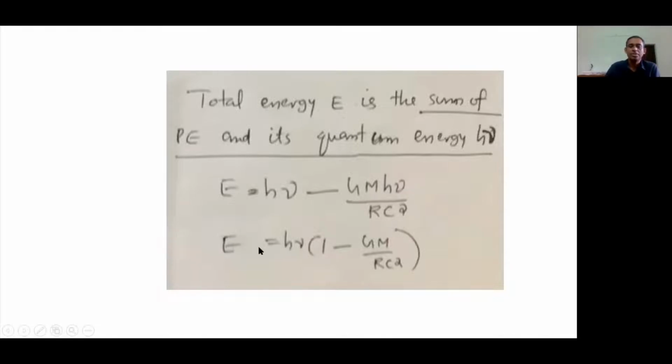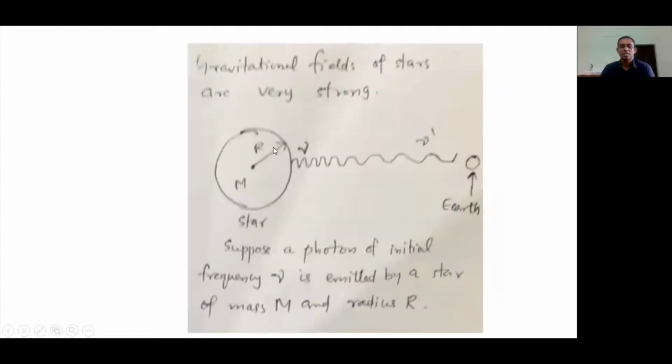Taking h nu as a common factor, E is equal to h nu times 1 minus GM by R c square. So this is the total energy of the photon as it is emitted from the star's surface.